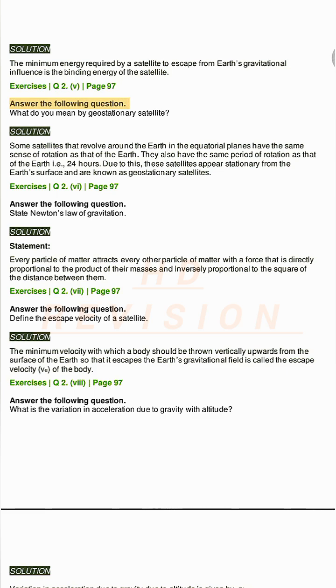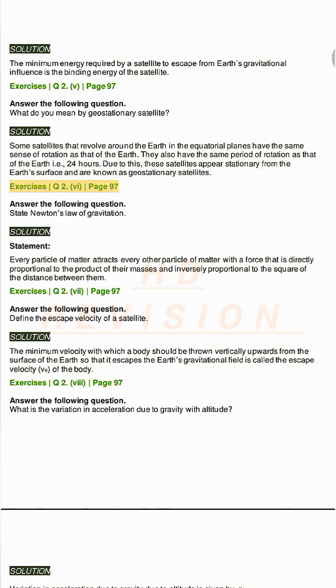Exercises Q2, page 97. Answer the following question. What do you mean by geostationary satellite? Solution. Some satellites that revolve around the Earth in the equatorial plane have the same sense of rotation as that of the Earth. They also have the same period of rotation as that of the Earth, i.e., 24 hours. Due to this, these satellites appear stationary from the Earth's surface and are known as geostationary satellites.